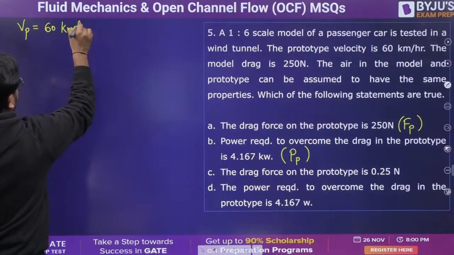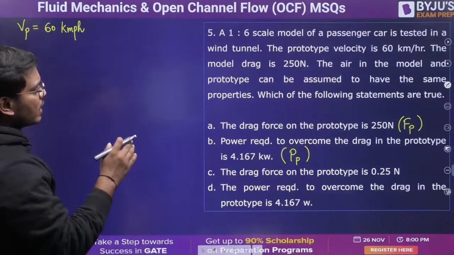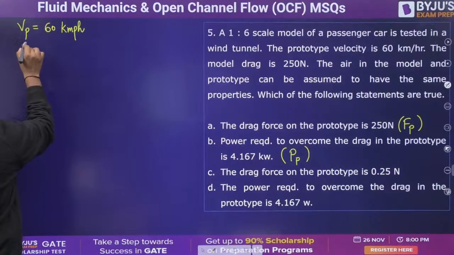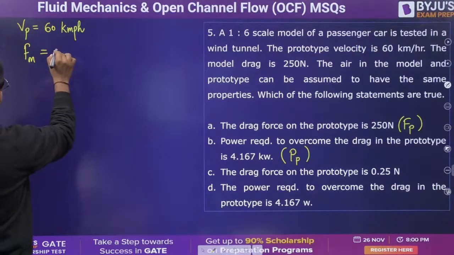Very good, super, amazing. What else is given to me? The model drag is given. So model drag is given to me as how much? This is for the model, right? That is given to us as 250 Newton.